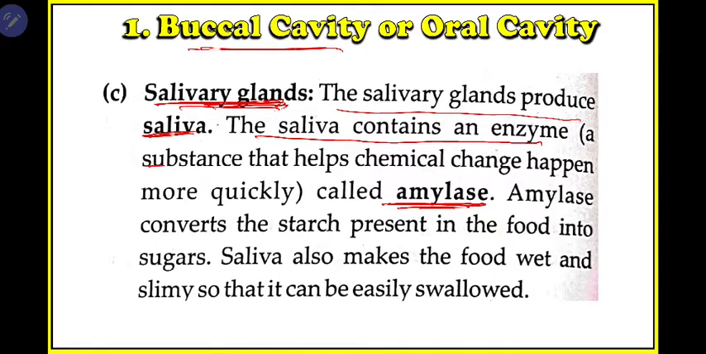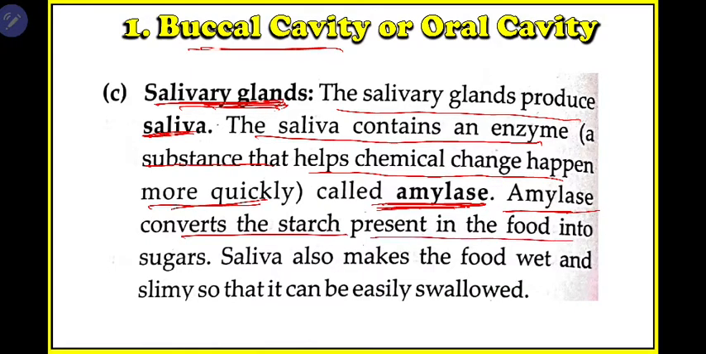What is an enzyme? A substance that helps a chemical change happen more quickly. That is, a chemical reaction is happening whenever you are eating. If food is going into your stomach, you are chewing it, some reaction is going on. So what does an enzyme do? An enzyme helps in making the process fast. Okay, enzymes help in making any process fast. So saliva contains an enzyme, amylase, that makes the process of digestion fast. Amylase converts the starch present in the food into sugar. Starch is present, and amylase helps in converting this starch into sugars.